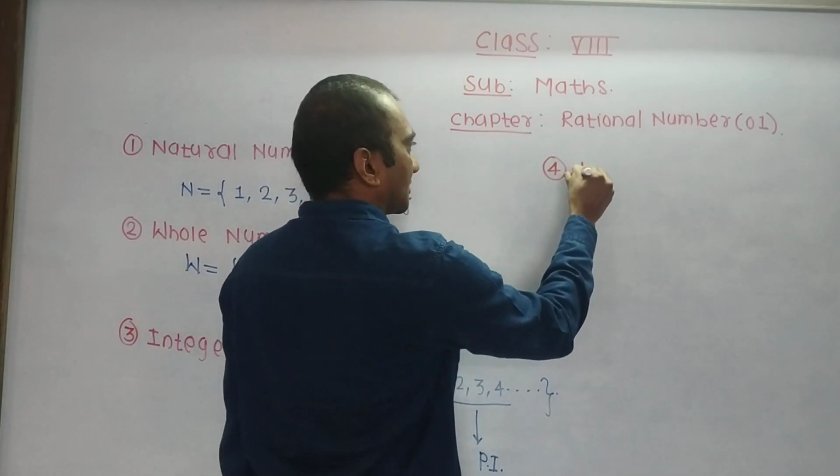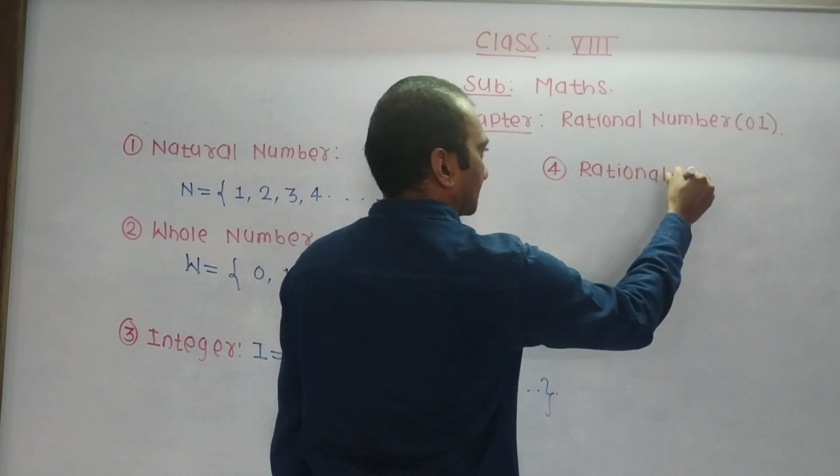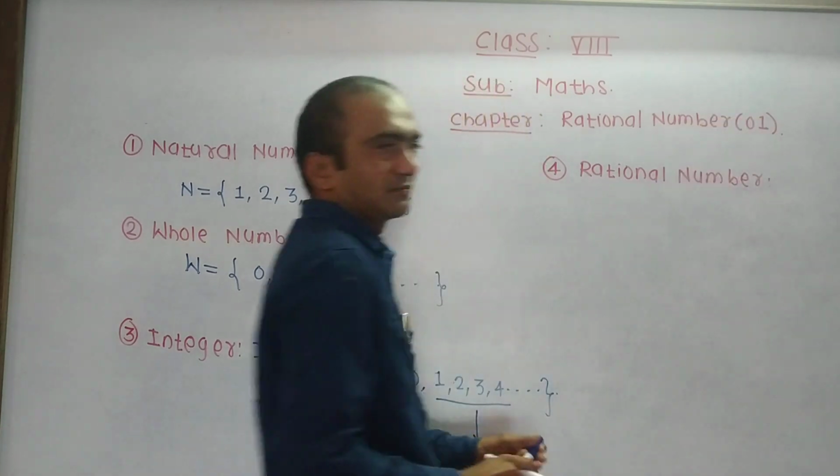Fourth point is rational number. We have to see what it means by rational number.